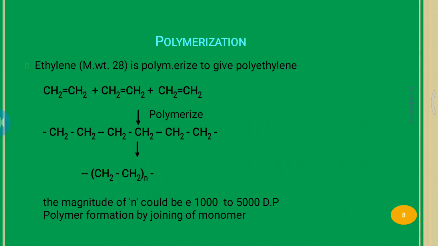This shows polymer formation by joining of monomers: ethylene as a monomer and (CH2-CH2) n times is the ethylene polymer.